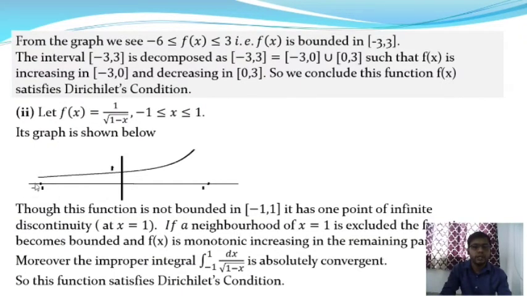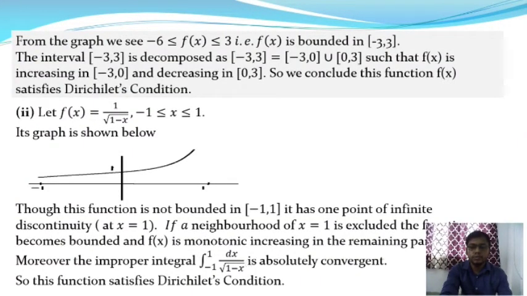So in minus 1 to 0 minus epsilon, this function is increasing, as well as 0 plus epsilon to 1, this function is also increasing. Here epsilon is a very small quantity, however small. Moreover, the improper integral from minus 1 to plus 1 of dx by root over 1 minus x is absolutely convergent. Therefore, this function satisfies the Dirichlet's condition.